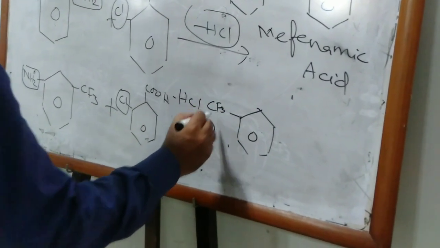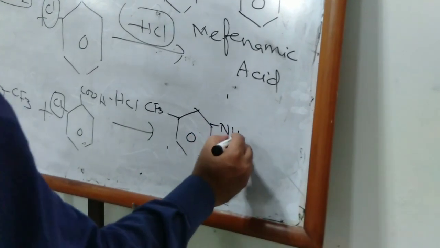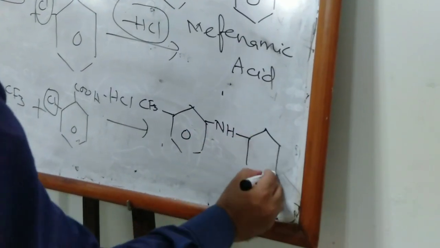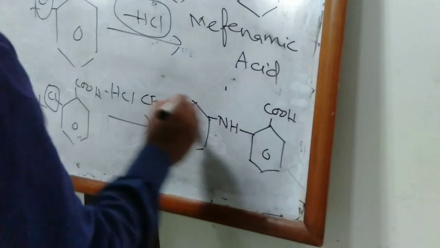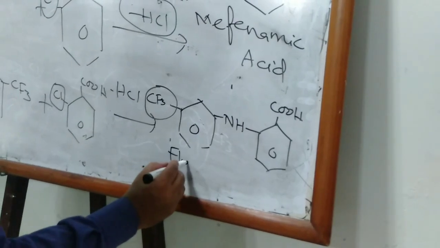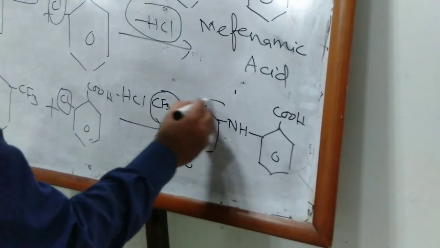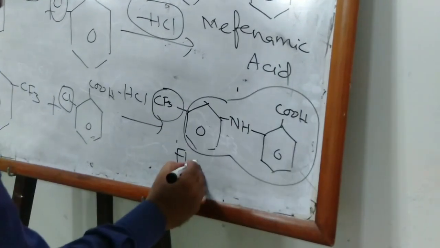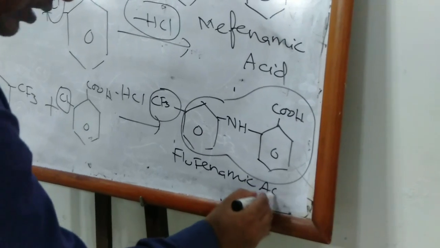And your new structure formed will be CF3, that is NH, and due to the presence of CF3, that is called flu, flu means fluorine, and that whole structure is called phenamic acid, flufenamic acid.